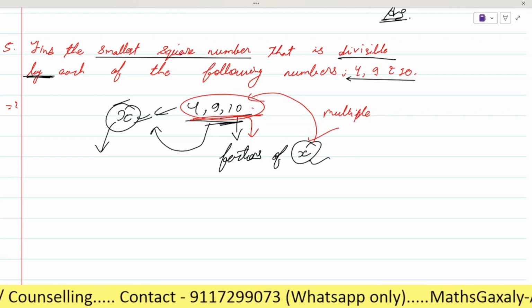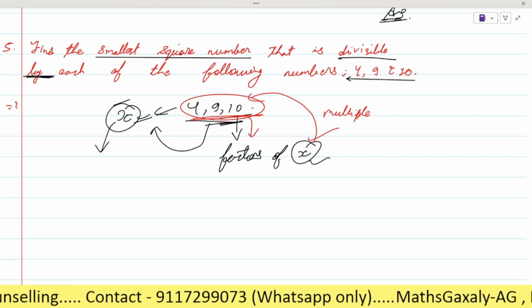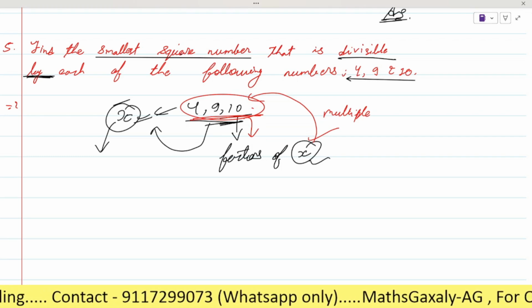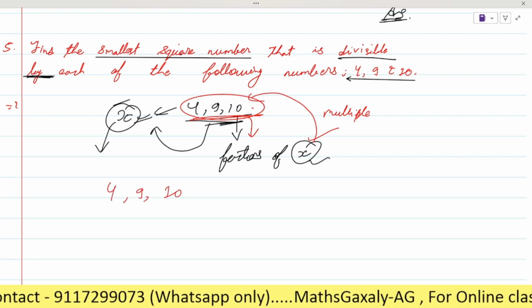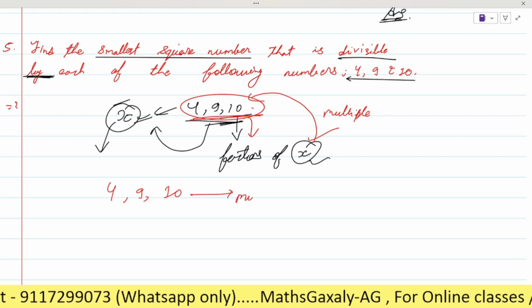We have 4, 9, 10, and we have to find the smallest multiple of 4, 9, 10. Is it clear? Yes, sir. It means we have to find the multiple of 4, 9, 10.